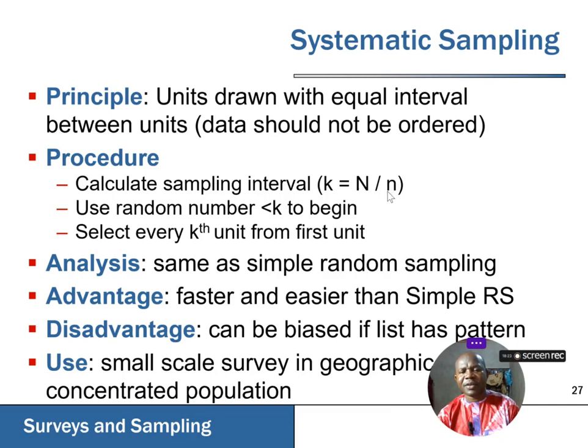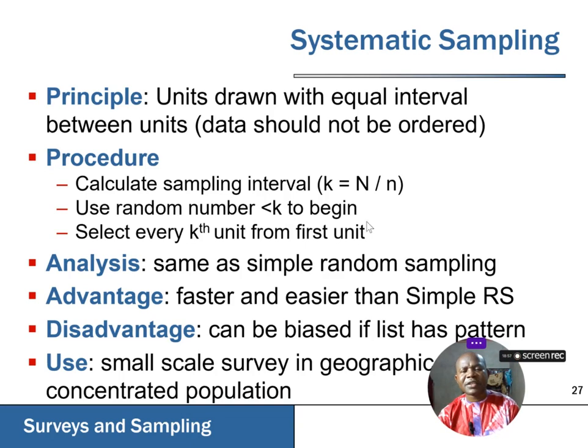The sample size is represented as lowercase n, while the sample universe or the target population is the uppercase N. So you can now use your random number to pick the first unit from any number less than the sampling interval you have calculated, that is less than k to begin. When you pick that, then you will now select every kth unit.